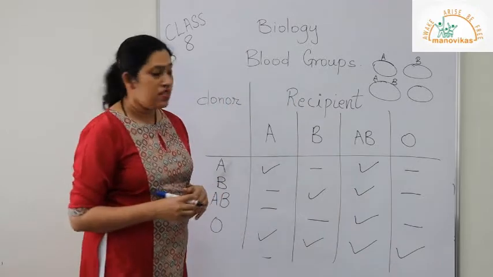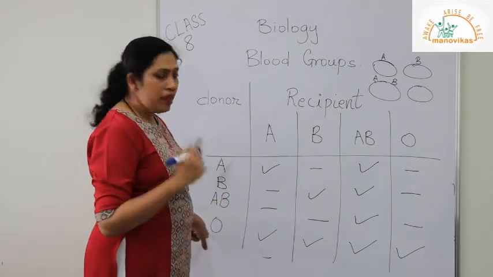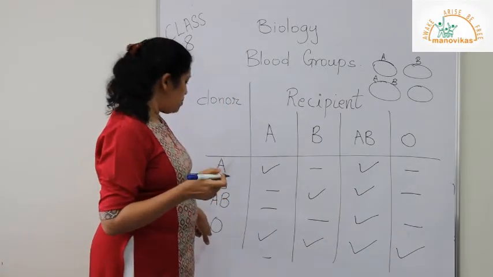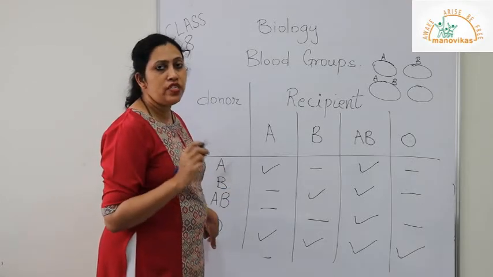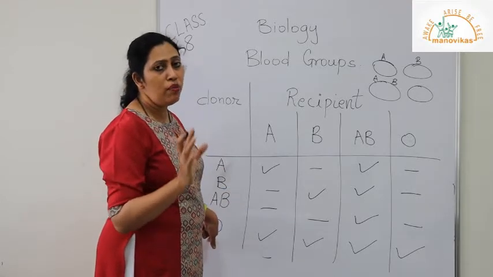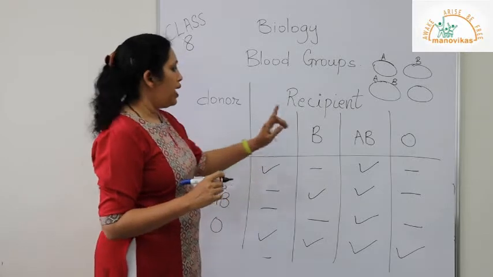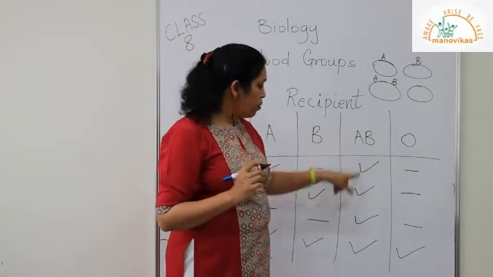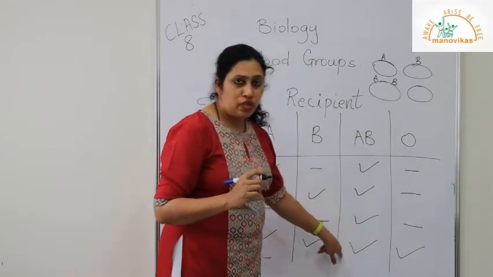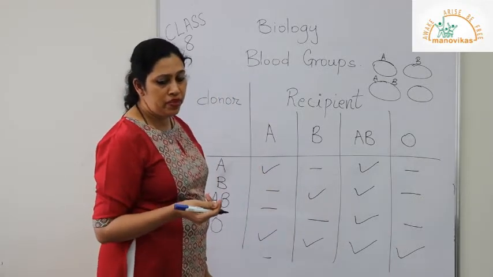Because of this, O blood group can donate to all, so blood group O is called the universal donor. It can donate to all blood groups. Whereas AB blood group can receive blood from all blood groups, so it is called a universal recipient.